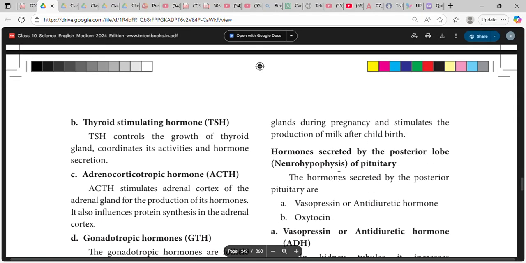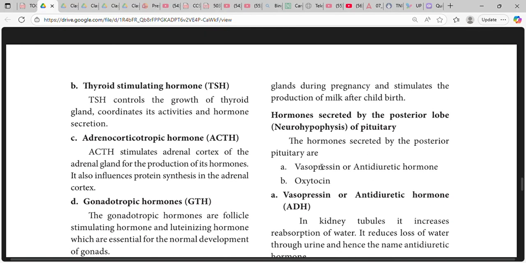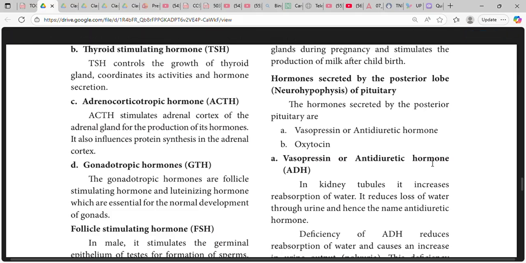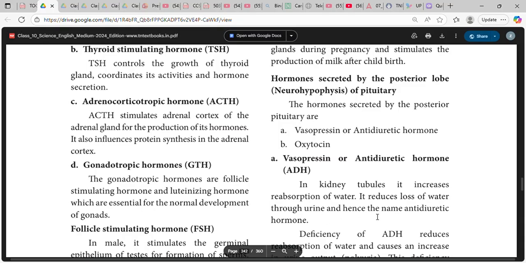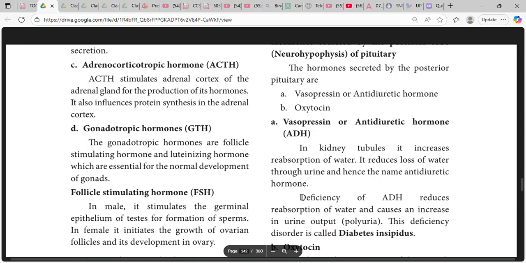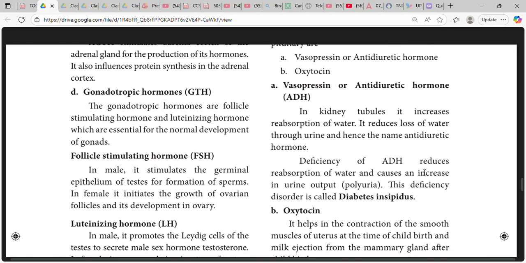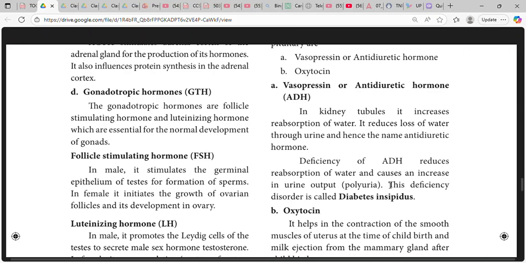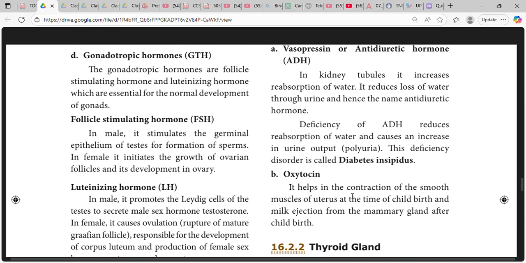Hormones secreted by the posterior lobe, neurohypophysis, of pituitary. The hormones secreted by the posterior pituitary are vasopressin or antidiuretic hormone, and oxytocin. Vasopressin or antidiuretic hormone (ADH) acts in kidney tubules. It increases reabsorption of water. It reduces loss of water through urine, and hence the name antidiuretic hormone. Deficiency of ADH reduces reabsorption of water and causes an increase in urine output, polyuria. This deficiency disorder is known as diabetes insipidus.